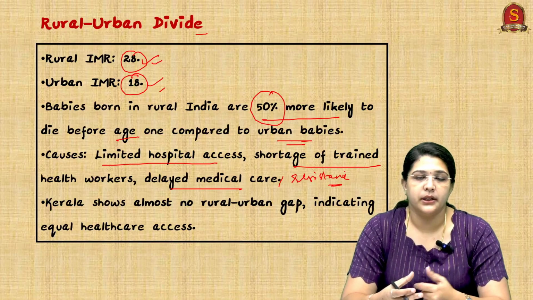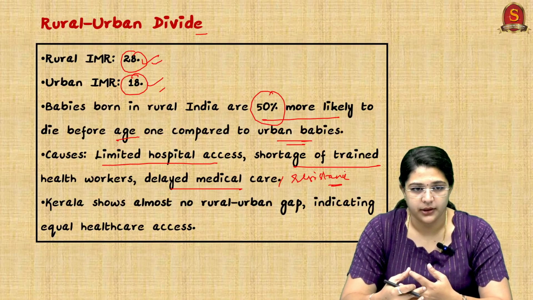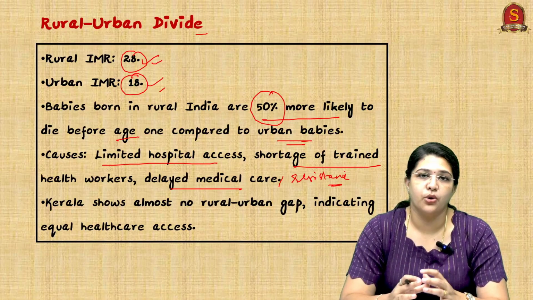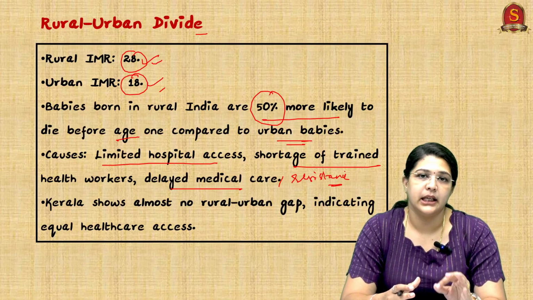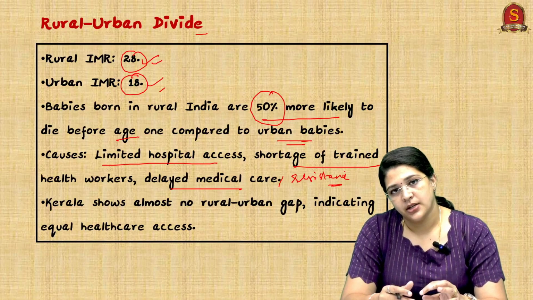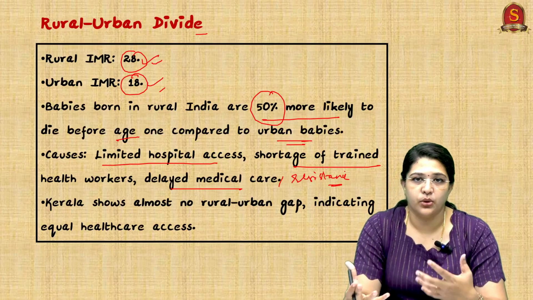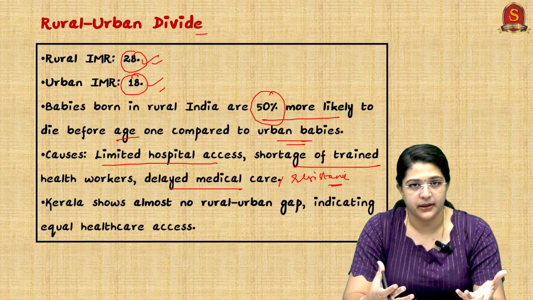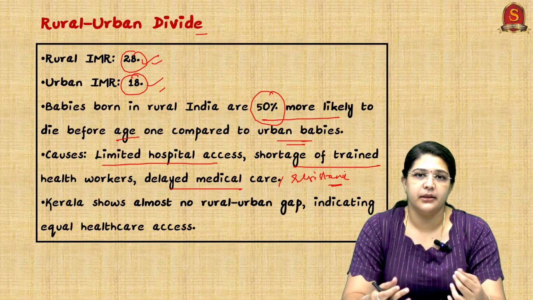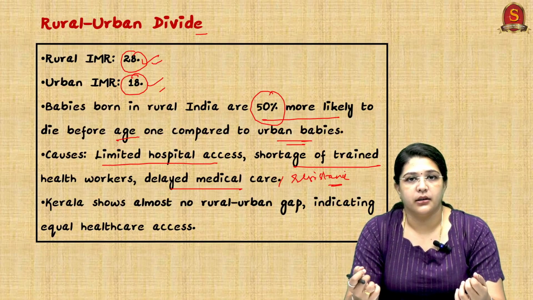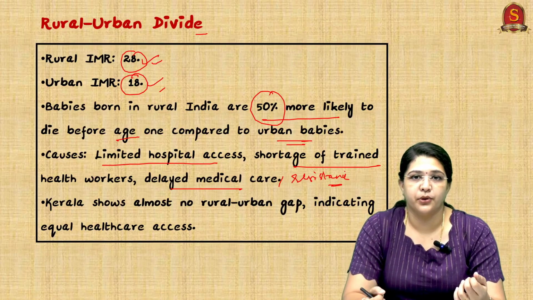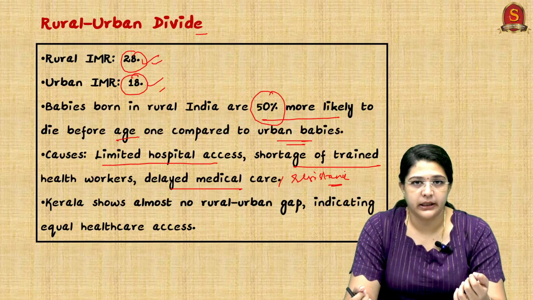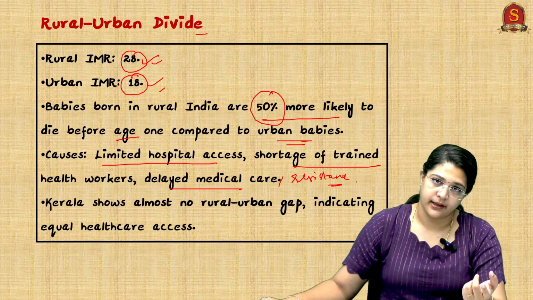So when you talk about infant mortality rate, please mention it. Kerala shows almost no rural-urban gap, indicating equal healthcare access. Whenever we talk about the rural and urban divide, please include this, because healthcare is a social capital. Healthcare is a very important form of investment in terms of human resources. So we want human capital, and we definitely want better healthcare.